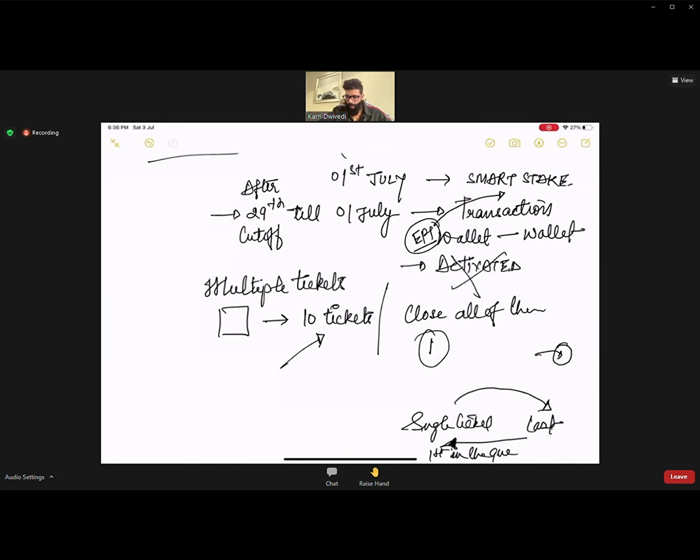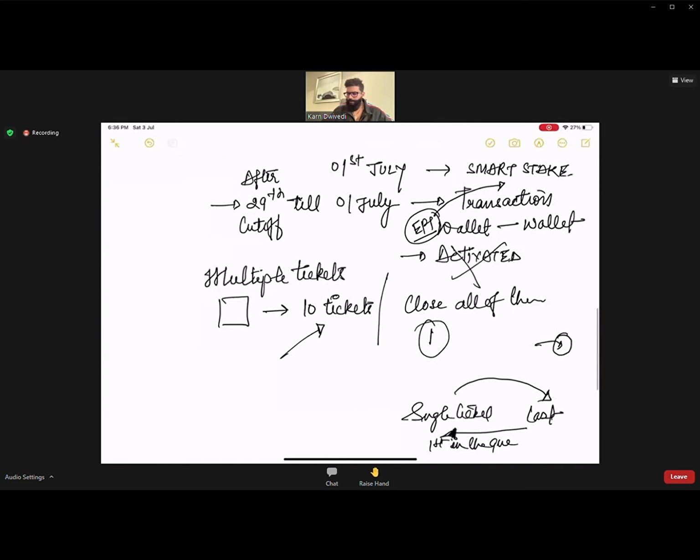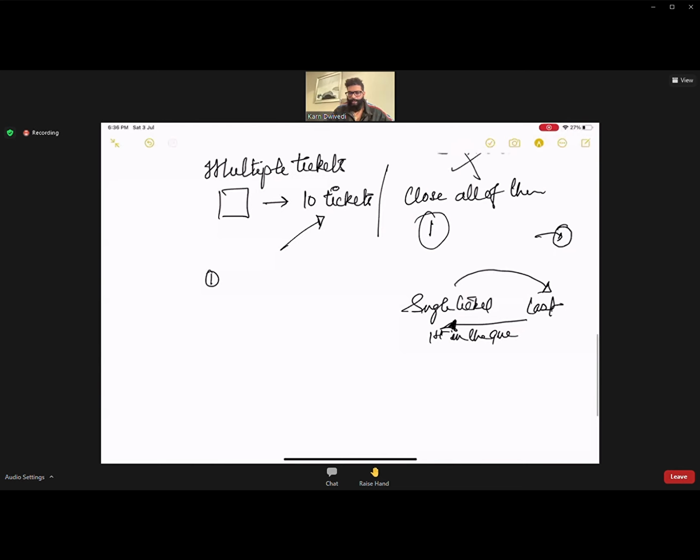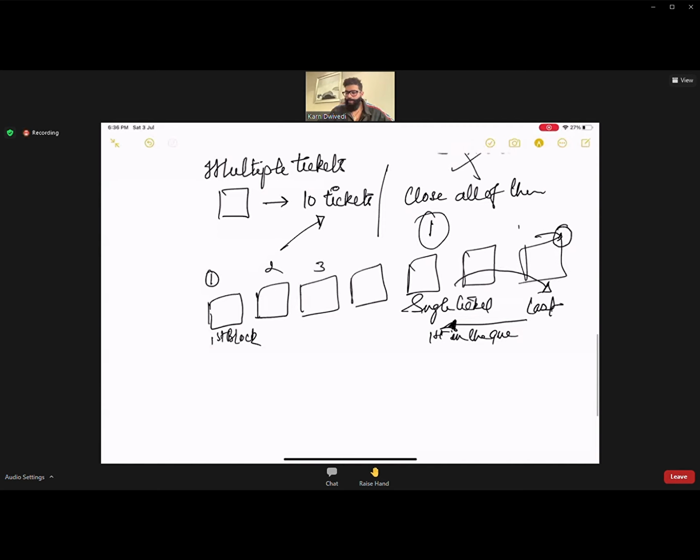So stop raising multiple tickets on the same thing. Let's say somebody has raised one ticket, they are in the first block. With 2 tickets, second block. 3 tickets, third block. So if you have raised 10 tickets, you are in the 10th block. So this will clear, this will clear, this will clear, and then your turn will come.